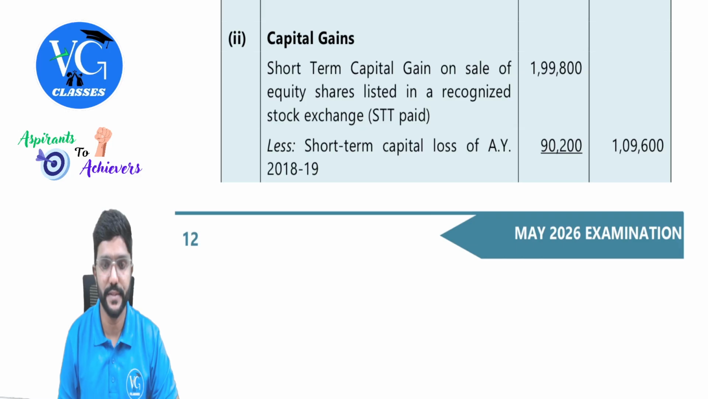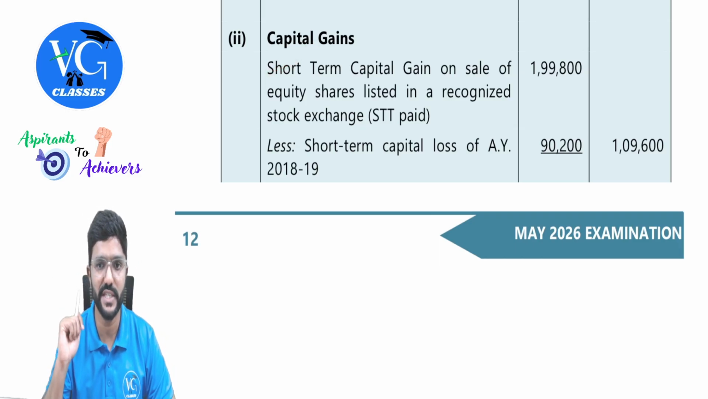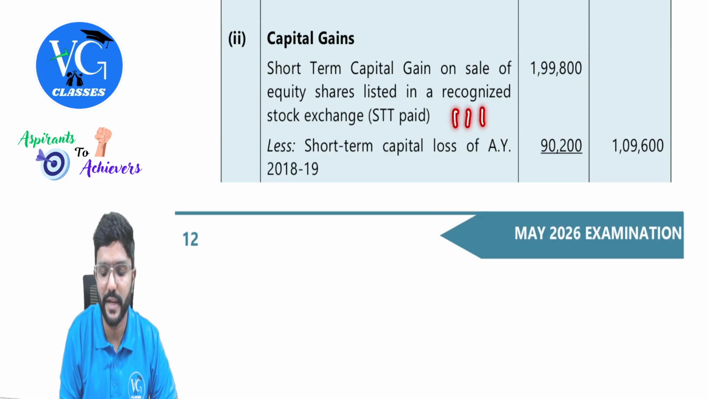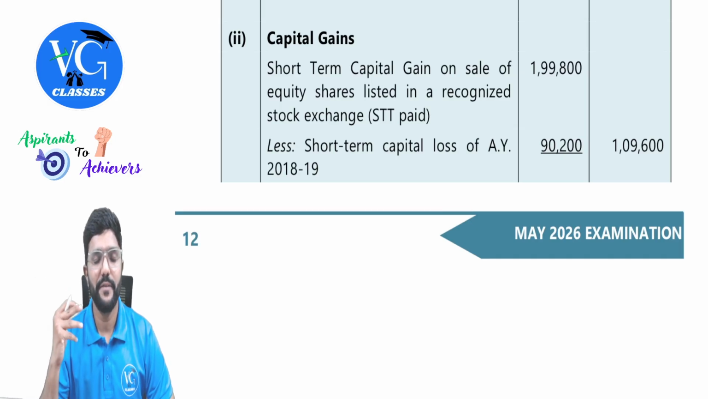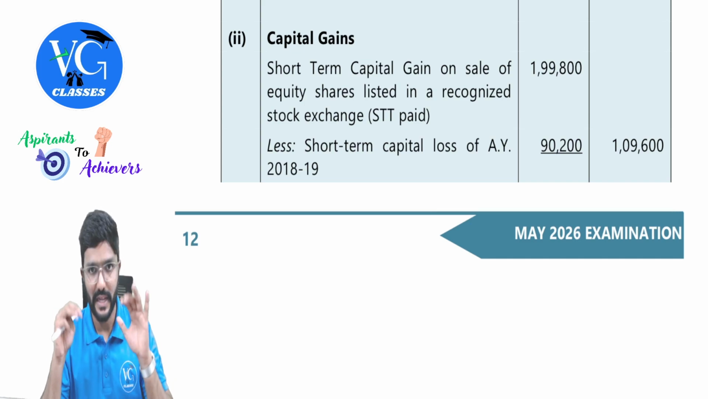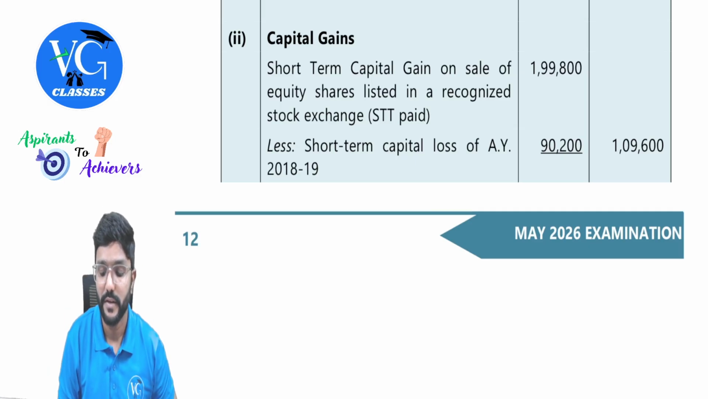Next head, capital gains. We have short-term capital gain on sale of equity shares listed in a recognized stock exchange. This actually comes under section 111A, guys. Special, 1,99,800. And we have a short-term capital loss of assessment year 18-19. The current year is the 8th year. Can we adjust it, sir? Yes, 90,200. We can adjust it.